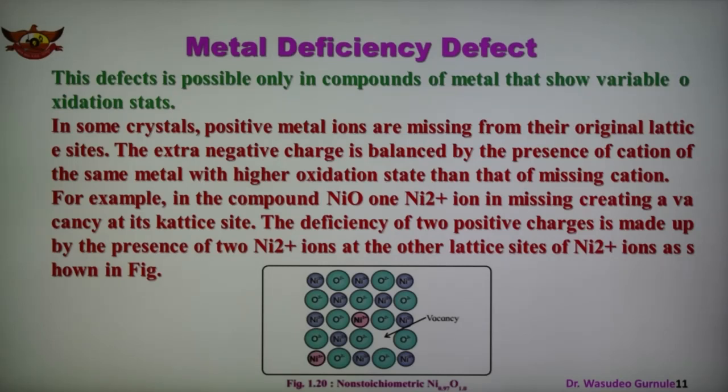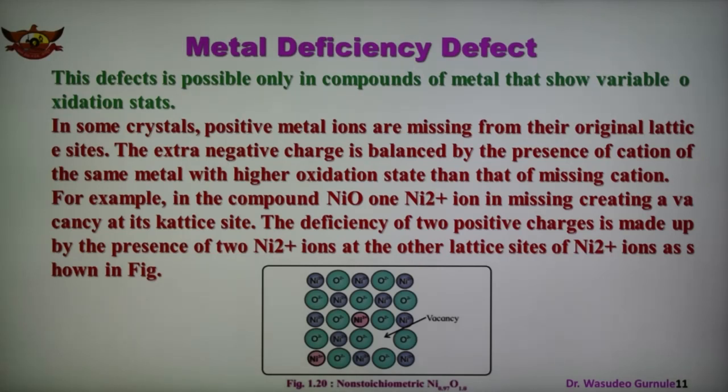So the positive ion deficiency or metal ion deficiency can be balanced by the presence of other nickel 2 plus ion at the lattice site. So this is the first one, metal deficiency defect. So we can say that in the metal deficiency due to cation vacancy, in this case cation is missing and there is a vacancy, and another M 2 plus ion is there, and nickel 2 plus ion is balanced.